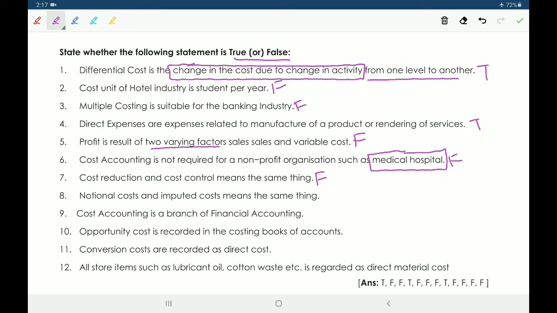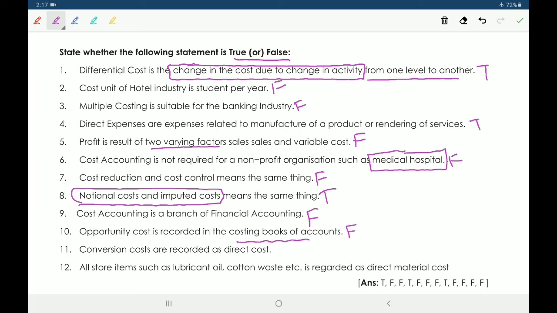Eighth one, notional cost and imputed cost means the same thing. Yes, notional cost and imputed cost are the same thing. True. Next, ninth one, cost accounting is a branch of financial accounting. False. Next, 10th one, opportunity cost is recorded in the costing books of accounts. False statement.